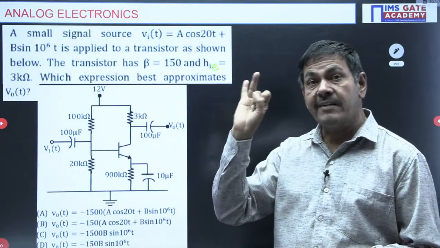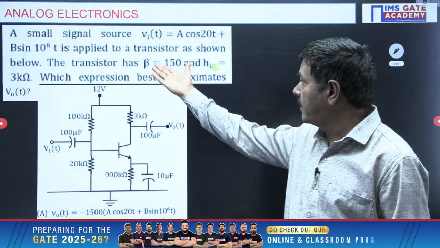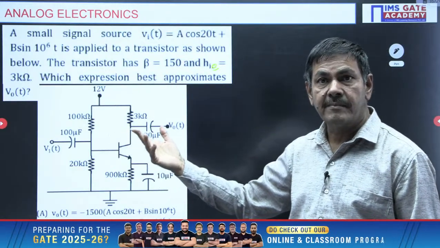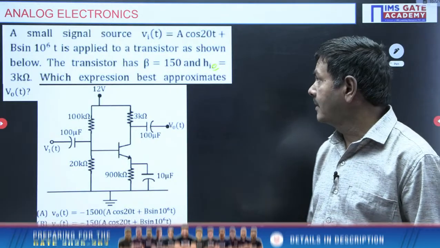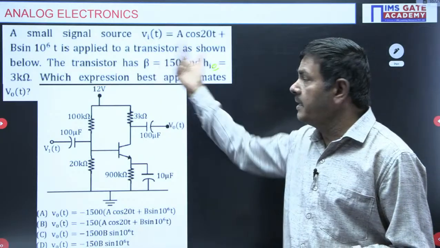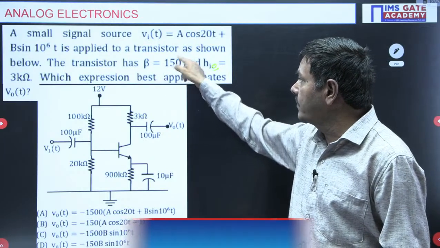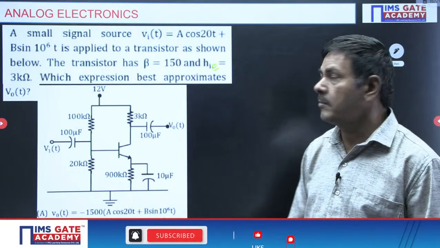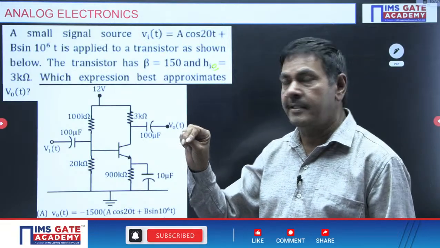One more, HFE. But sir, where is HFE? HFE and beta are the same. HFE means current gain only. The current gain is nothing but beta also. Beta is said to be HFE, that is 150 given. In this problem 2 H parameters are given, HIE and HFE.